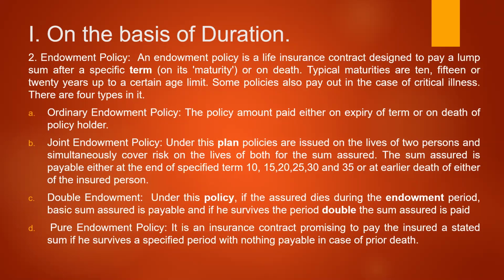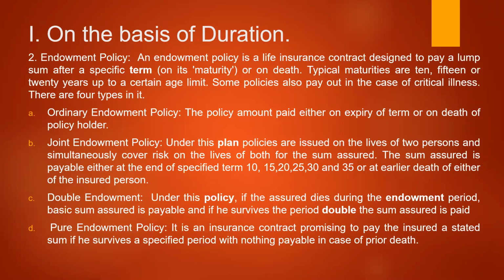So this policy is taken when certain kinds of loans or liabilities are taken jointly by husband and wife, or by the partners of a firm together, to pay out. If any partner or beneficiary dies in between the expiry of the time, then a single person may not be able to pay out the loans and all that. In order to compensate for such things, these kinds of policies are normally taken by the clients, customers.